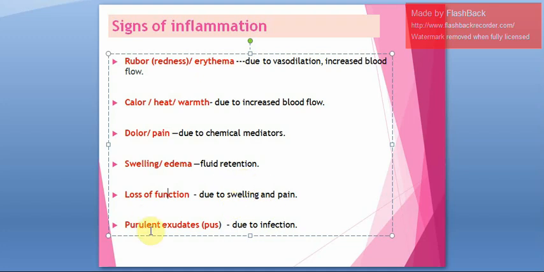Then next, there can be purulent exudates. Purulent exudates means pus. Why does pus form? It is because of infection. It is not normal. Pus is formed because of any infection. So this is about the clinical manifestations of inflammation.